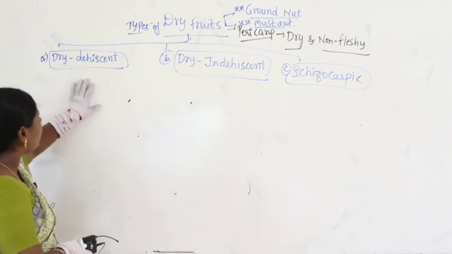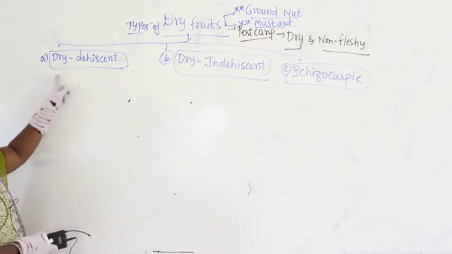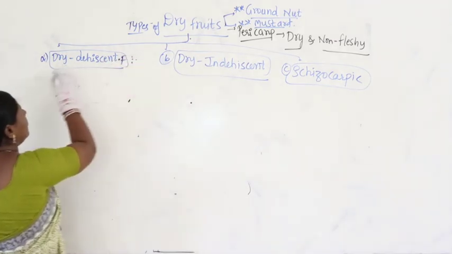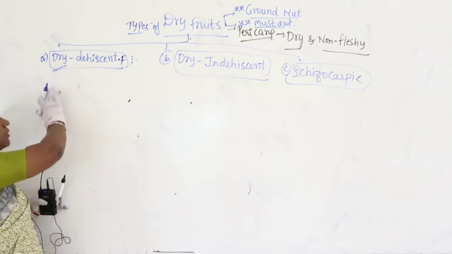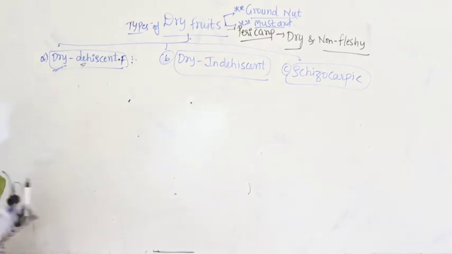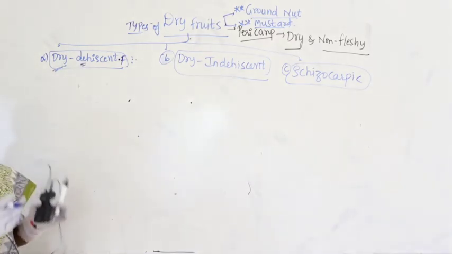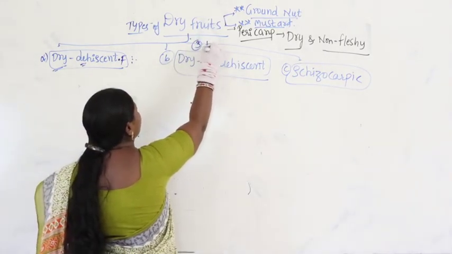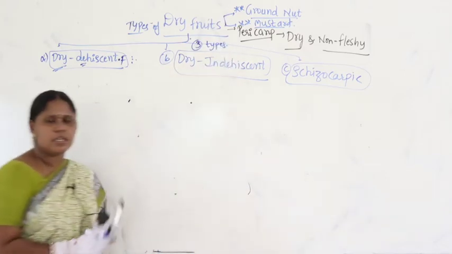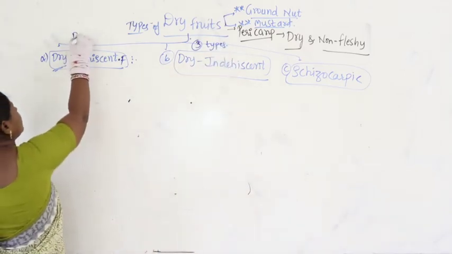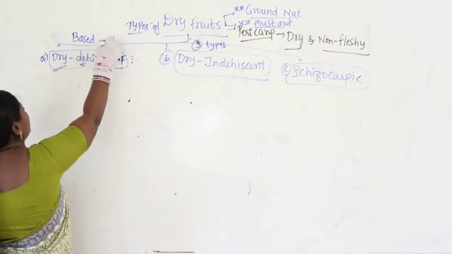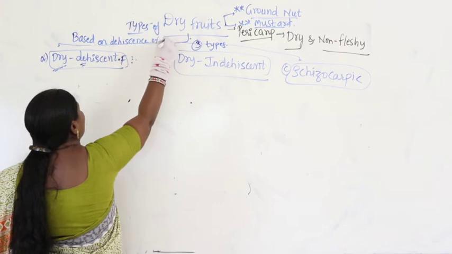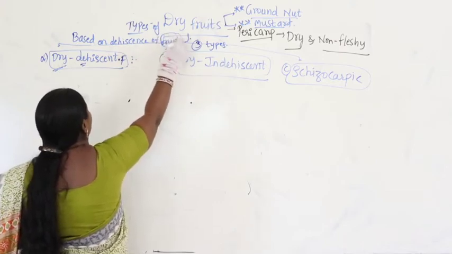So where are we now? We are in the discussion about dry dehiscent fruits. Now let us continue our discussion with this. Dry means, as you all understood, the pericarp is dry. Dehiscence, what is the meaning of dehiscence here? Breaking of the fruit. So how are the three types made here? Why do you think dry fruits are classified into three types? Guys, this is based on the dehiscence of the fruit.